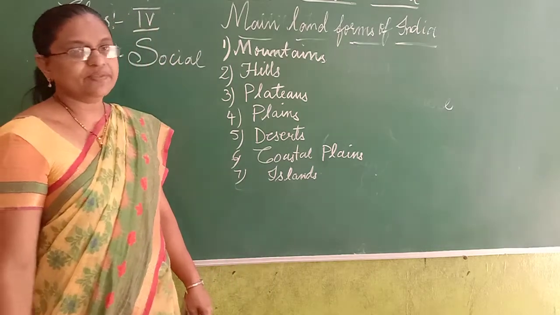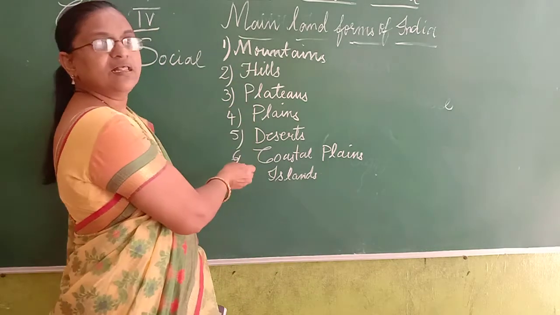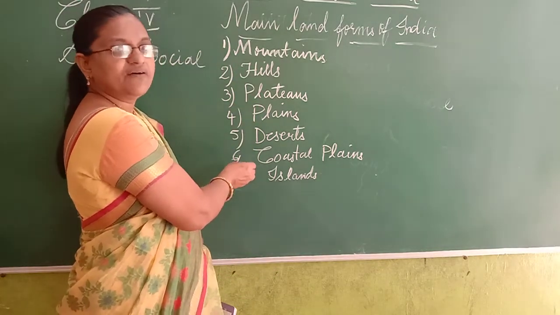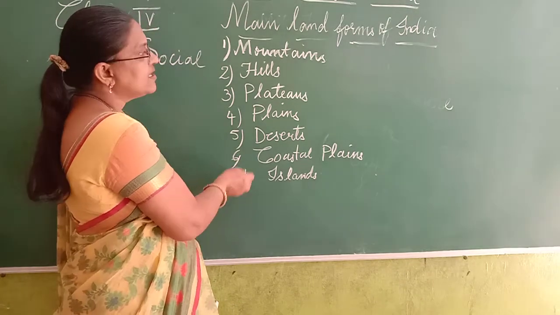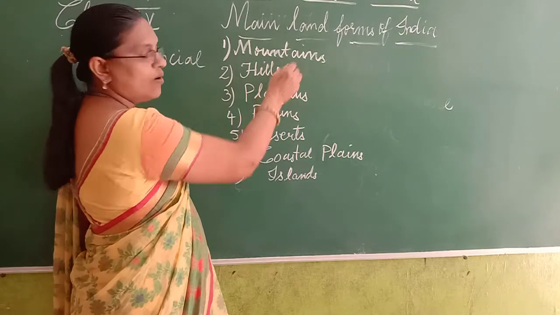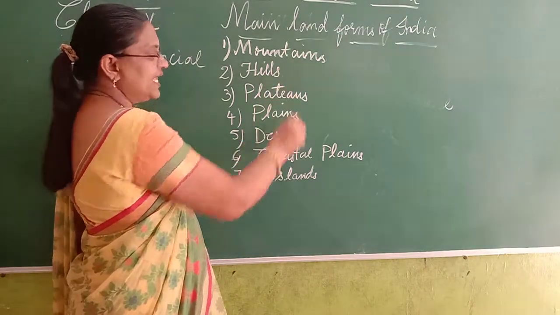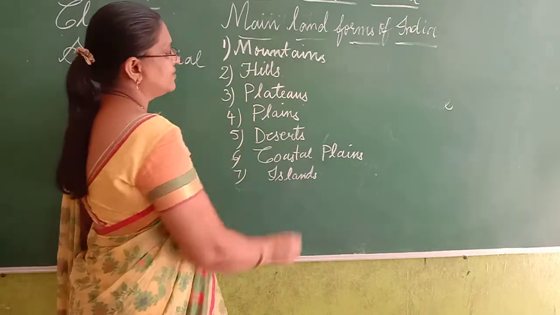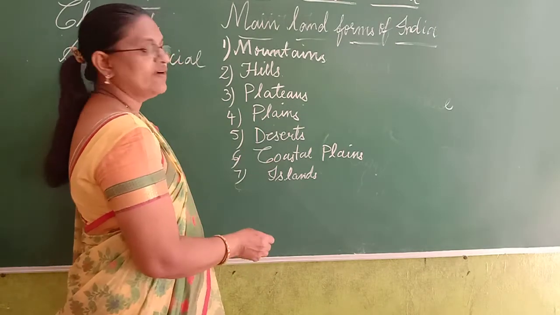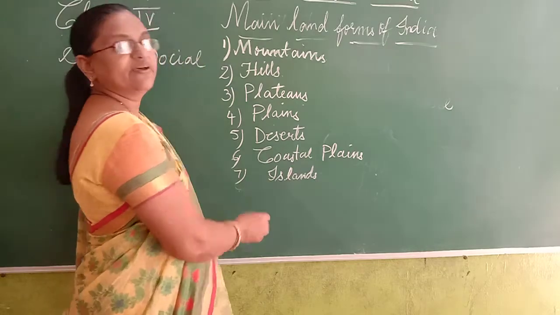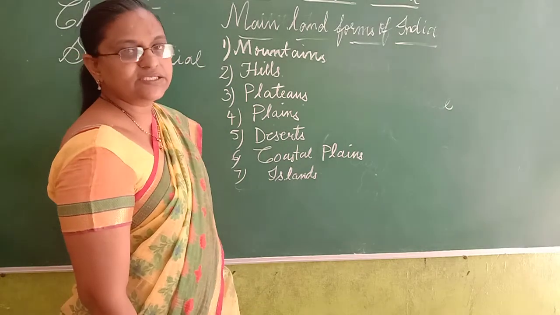So children, these are the landforms of our country. So how many are there? 7. So what is the first one? Mountains. Second one, hills. Third one, plateaus. Fourth one, plains. Fifth one, desert. Sixth one, coastal plains. And the seventh one is islands.